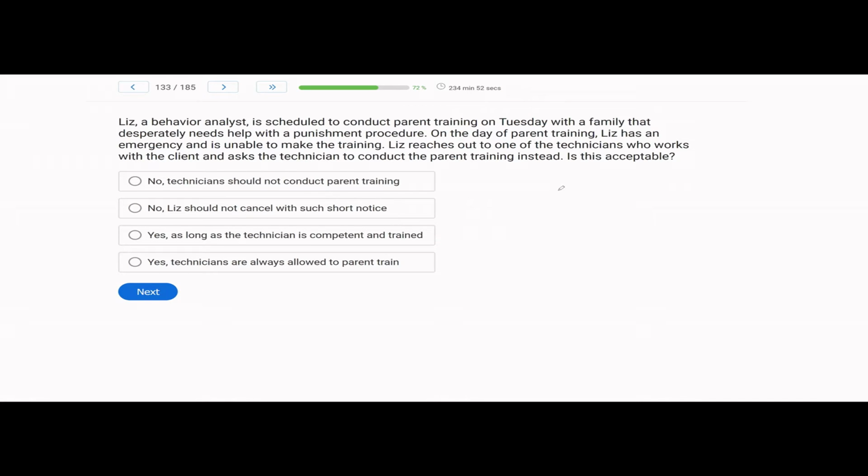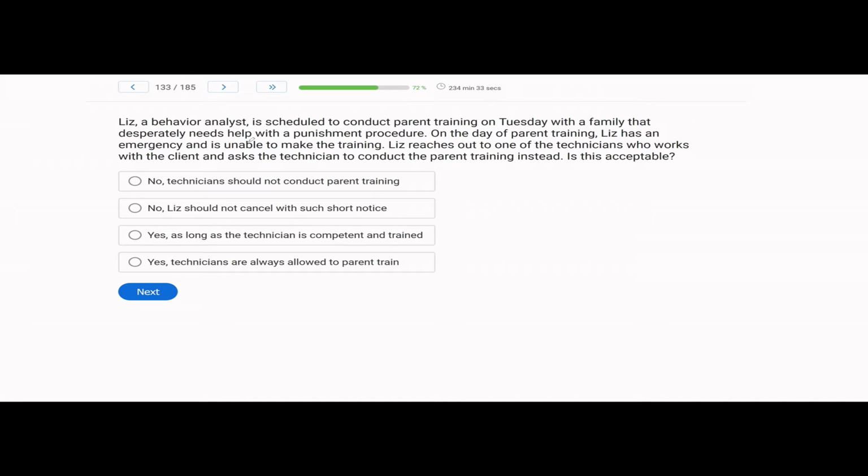Liz, a behavior analyst, is scheduled to conduct parent training on Tuesday with a family that desperately needs help with a punishment procedure. On the day of parent training, Liz has an emergency and is unable to make the training. Liz reaches out to one of the technicians who works with the client and asks the technician to conduct the parent training instead. Is this acceptable?